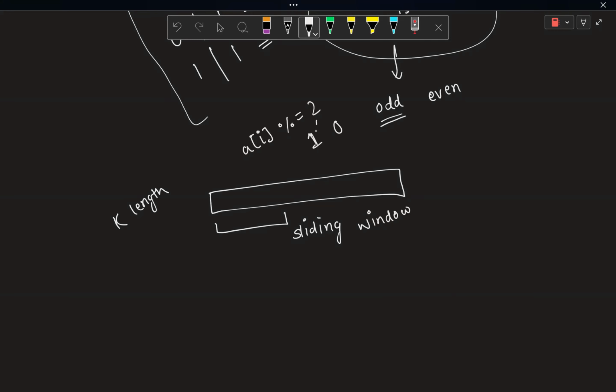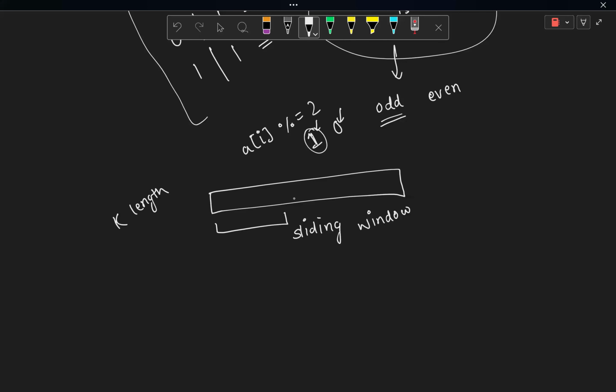All the odd elements will become 1 and all the even elements will become 0. Now for every subarray of length k, you just need to check if there is any element greater than or equal to 1 or not. That's what you have to check in that case.